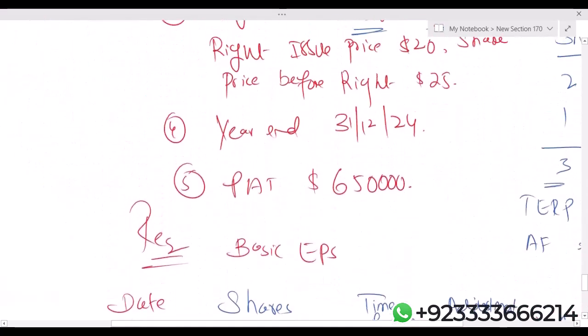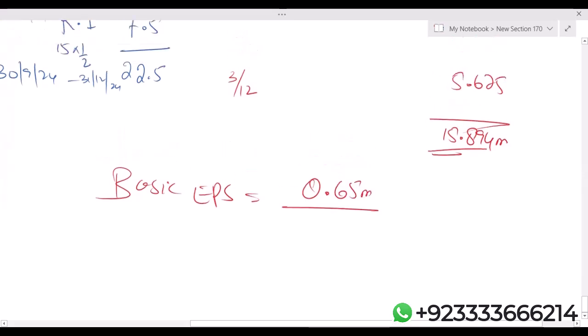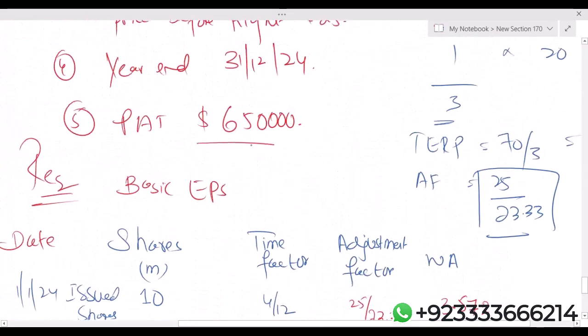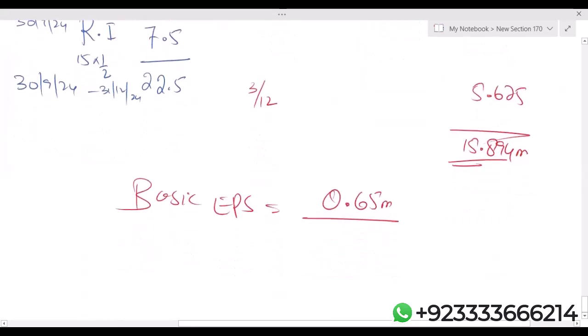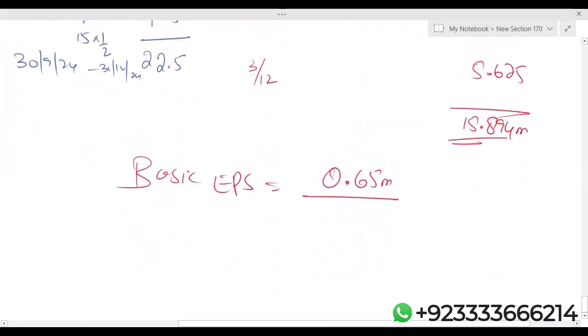Profit after tax is 6,50,000. So let's convert this 6,50,000 into 0.65 million, because shares are in million, so 6,50,000 means 0.65 million.